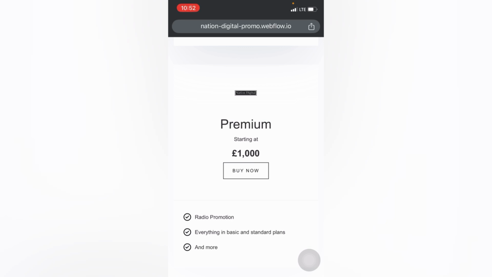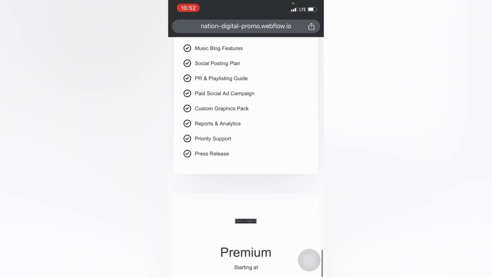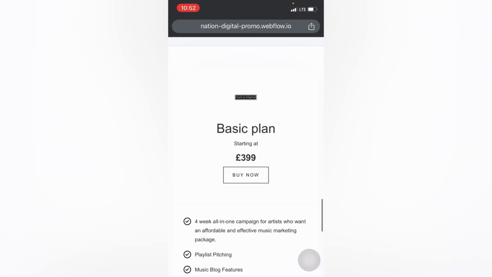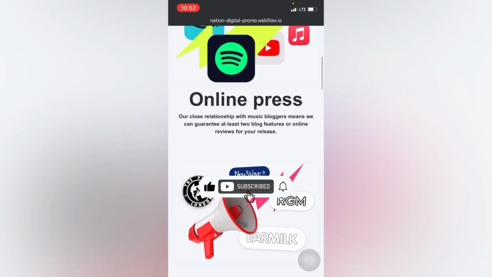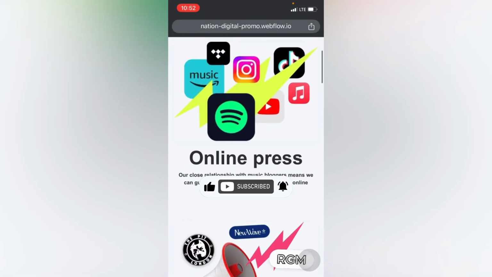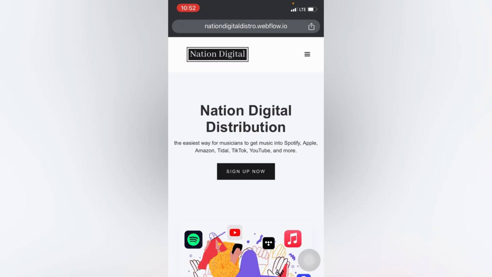But if you don't want to distribute using Nation Digital Distribution, you can just sign up for their promotional plan. That's why I love Nation Digital Distribution a lot, because it's not compulsory that you distribute through their platform to be able to have access to this. You can distribute with another music distribution platform and also make use of their promotional service. So right now I'm going to be walking you through the inside of both platforms to show you guys how they both look on the inside.